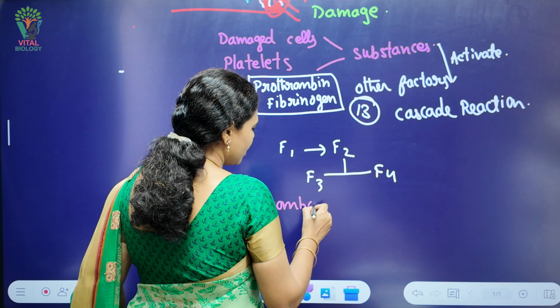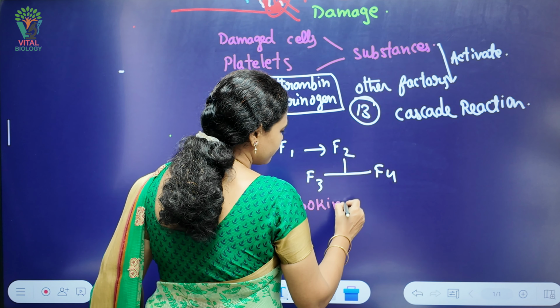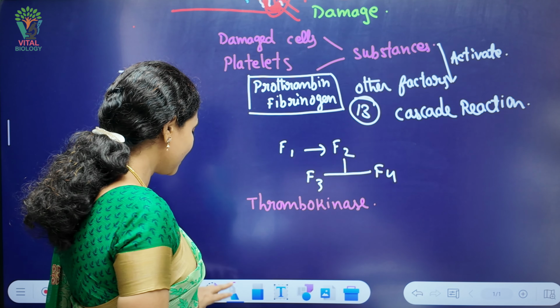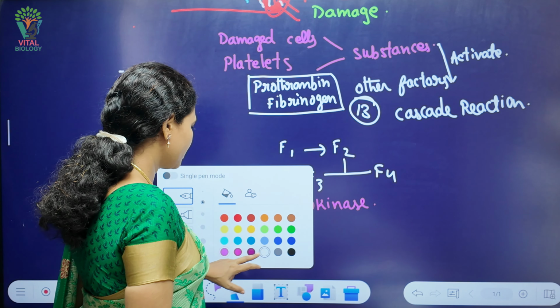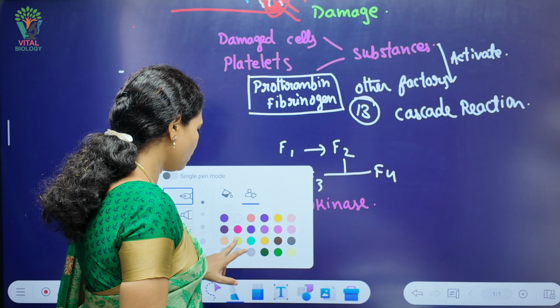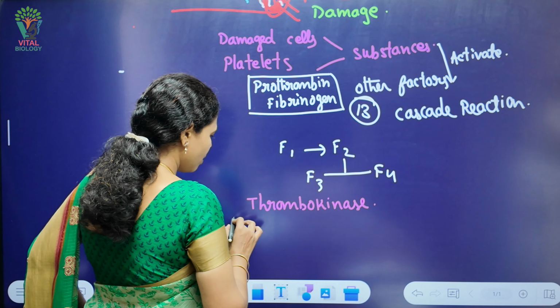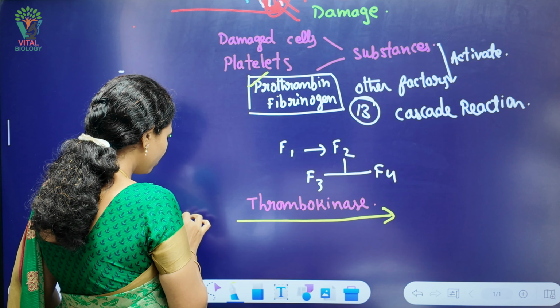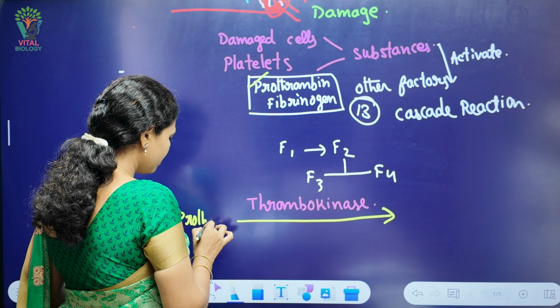This thrombokinase now activates one of the inactive clotting factors, that is prothrombin.